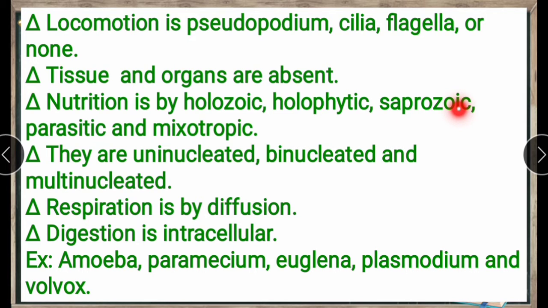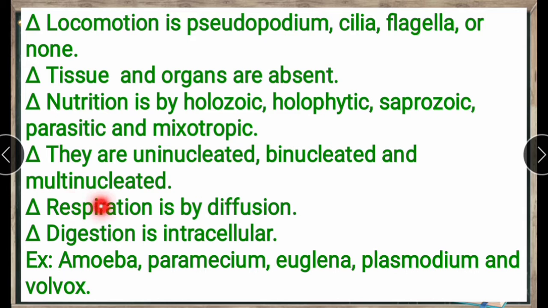Next, saprozoic. These feed on dead organic matter, like animals or plants; both come here. Next, parasitic. Parasitic means these organisms spread diseases. That we call parasitic and mixotrophic. Next, they are uninucleated, binucleated and multinucleated. Uninucleated means one nucleus, binucleated two nuclei, and multi means more.